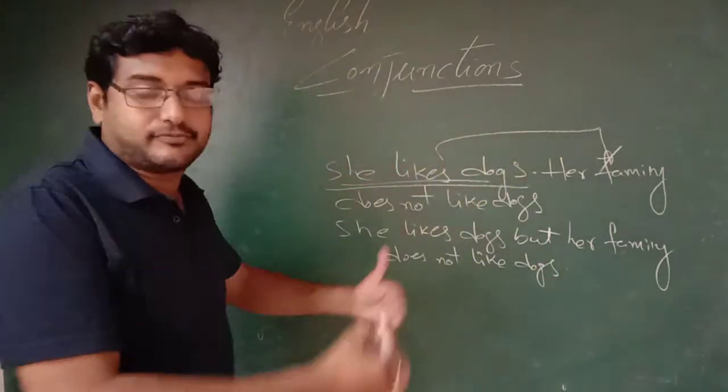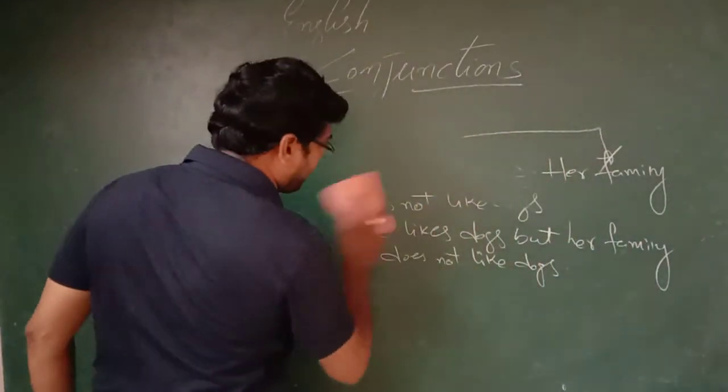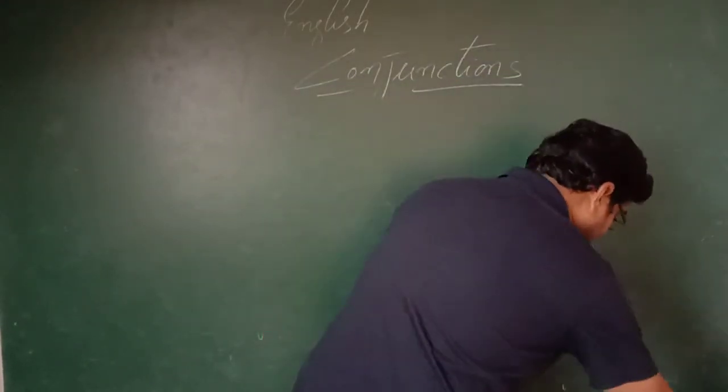Okay, so let me take 4 more examples from your book for this coordinating conjunction.